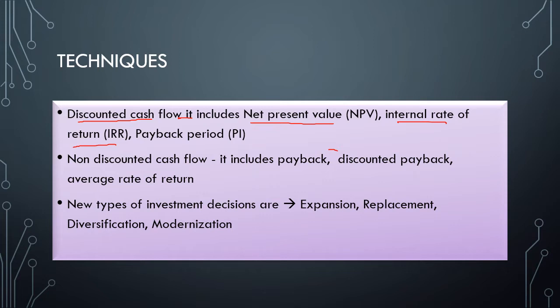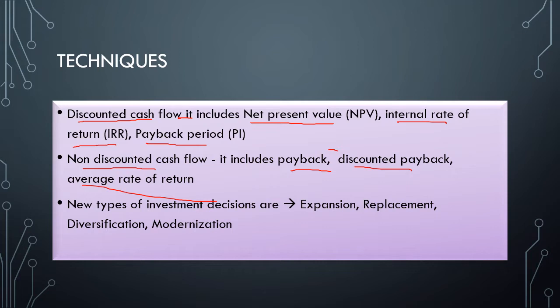You should remember these, like NPV, IRR and PI are discounted cash flow techniques. And non-discounted cash flow techniques are payback, discounted payback and average rate of return, that is ARR.